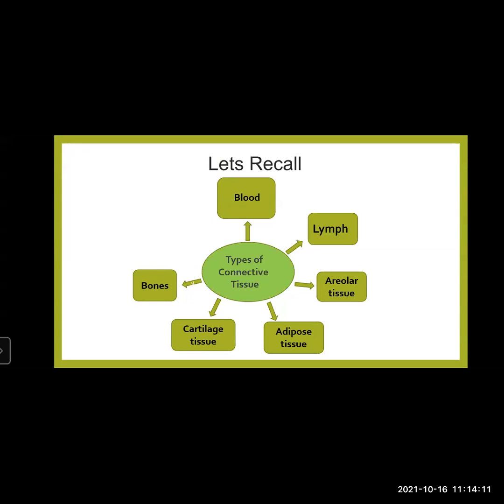For example, our brain is protected under our skull. Our lungs are protected under the rib cage. Our bone marrow is protected inside the long bones of our hands and our legs. So it provides protection to the vital organs.